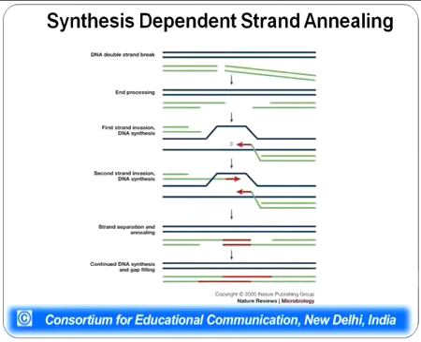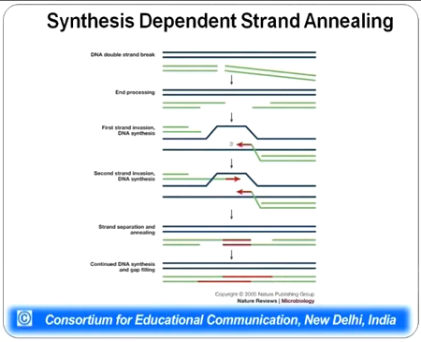Now another mechanism is synthesis dependent strand annealing. Synthesis dependent strand annealing does not produce crossover products. It produces normal products, whereas double strand break repair might produce crossover products. In synthesis dependent strand annealing, again there is a double stranded break in the DNA, as can be seen in the green lines. These are broken DNA molecules.